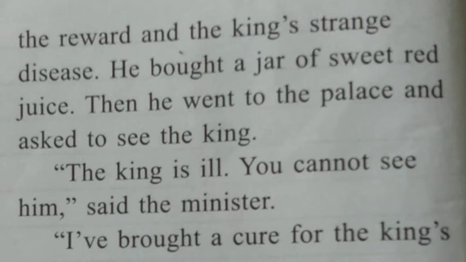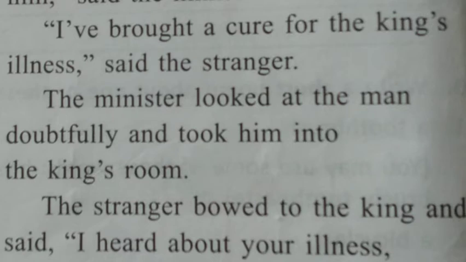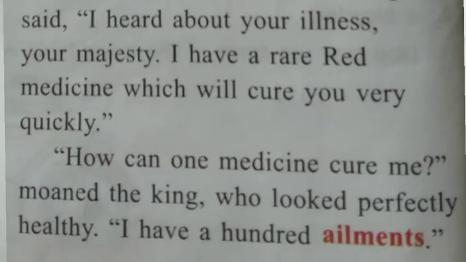The king is ill. You cannot see him, said the minister. I have brought a cure for the king's illness, said the stranger. The minister looked at the man doubtfully and took him into the king's room. The stranger bowed to the king and said, I heard about your illness, your majesty. I have a rare red medicine which will cure you very quickly. How can one medicine cure me? Moaned the king, who looked perfectly healthy.